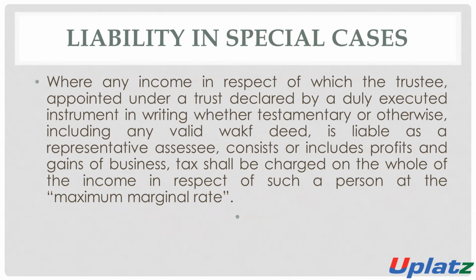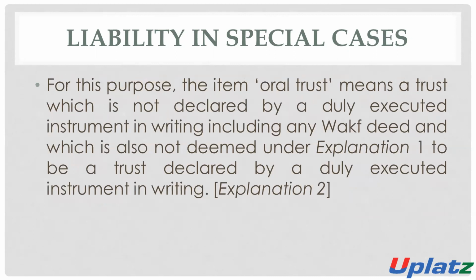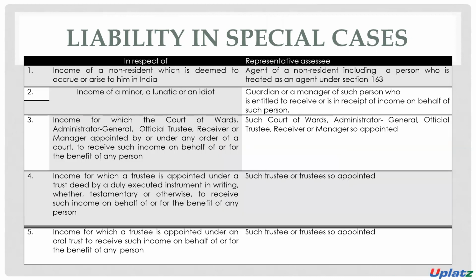Where any income is received in respect of which a trustee is appointed under a trust declared by a duly executed instrument in writing, whether testamentary or otherwise, including any valid deed, then it will be liable as a representative assessee as per point number 4. Point number 4 is income for which the trustee is appointed. Income in respect of which a trustee is appointed, and the trust is appointed under a duly executed instrument in writing, whether testamentary or otherwise.